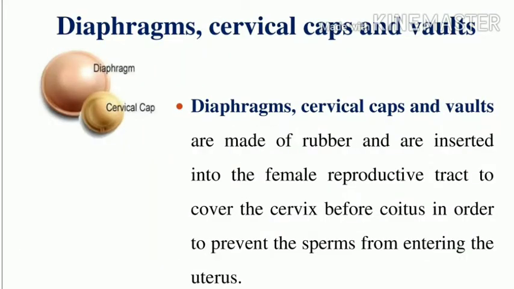The mechanical barriers are the diaphragm, cervical caps and vaults, made of rubber. They are inserted into the female reproductive tract to cover the cervix, preventing sperms from entering the uterus. Another one is the condom, made of polyurethane, latex and lambskin. So this is the mechanical barrier.